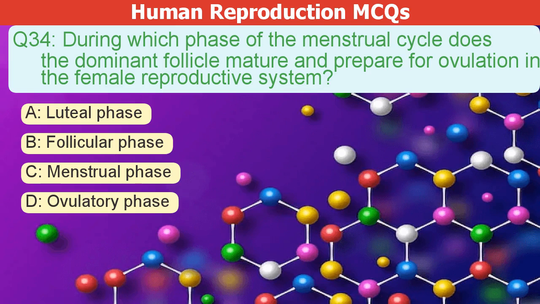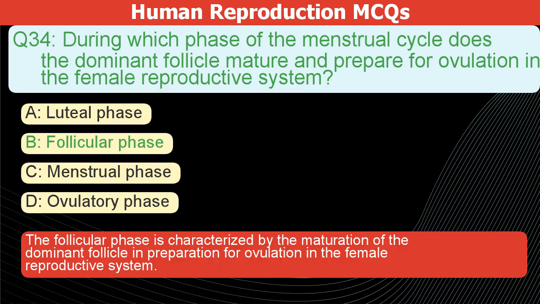During which phase of the menstrual cycle does the dominant follicle mature and prepare for ovulation? A. Luteal phase. B. Follicular phase. C. Menstrual phase. D. Ovulatory phase. The correct answer is B. The follicular phase is characterized by the maturation of the dominant follicle in preparation for ovulation in the female reproductive system.